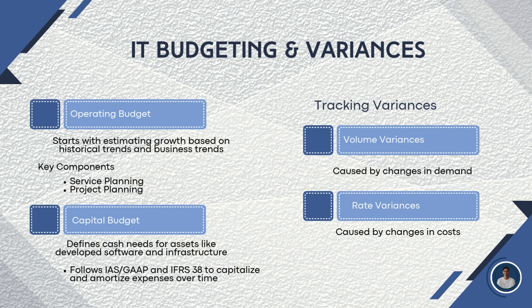We also have here variances. Auditors track these variances as red flags. Volume variances suggest changes in demand or unauthorized usage, while rate variances point to fluctuations in service costs.